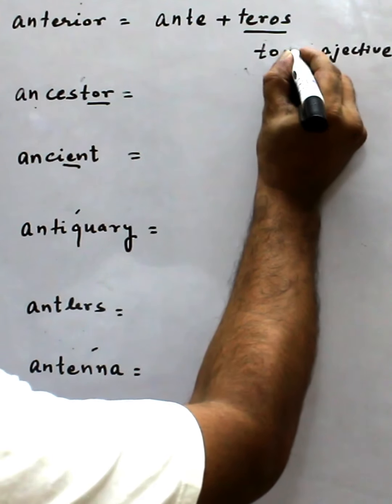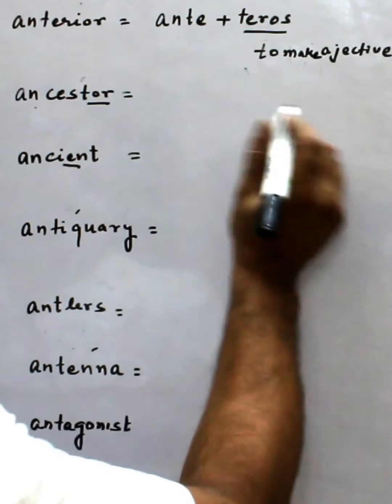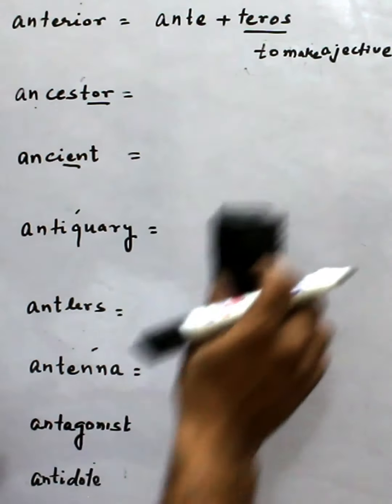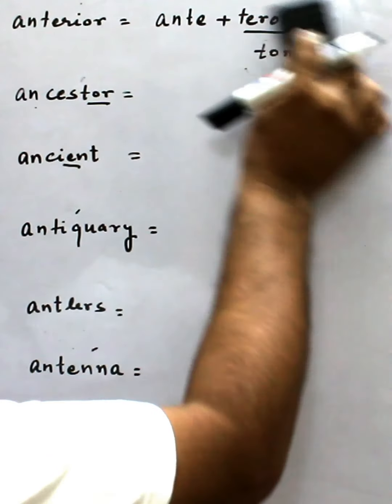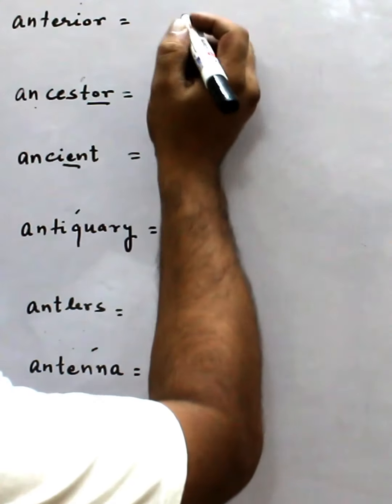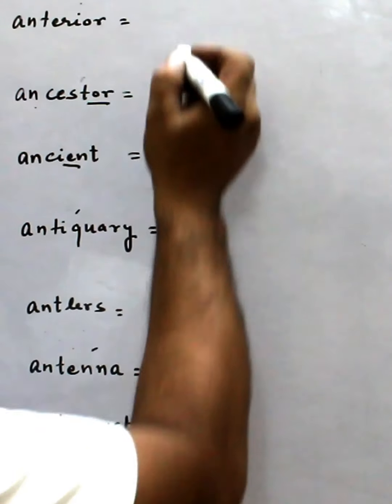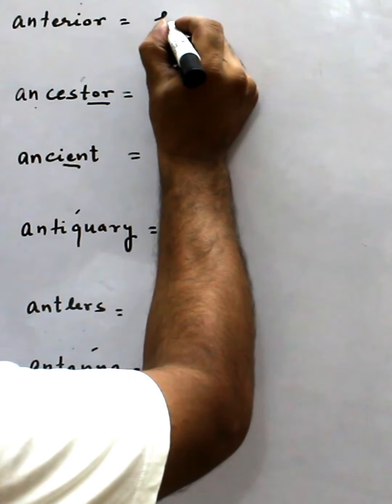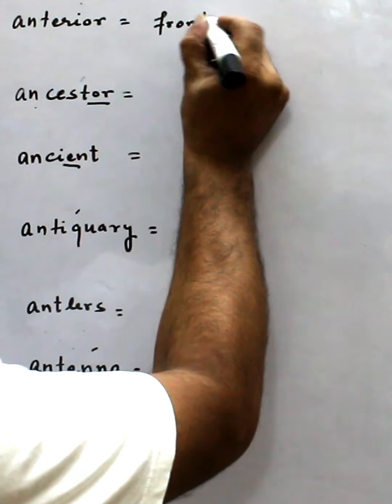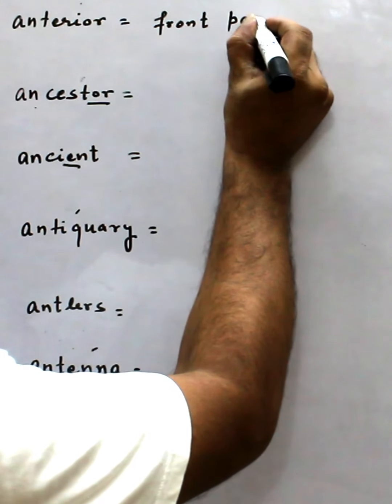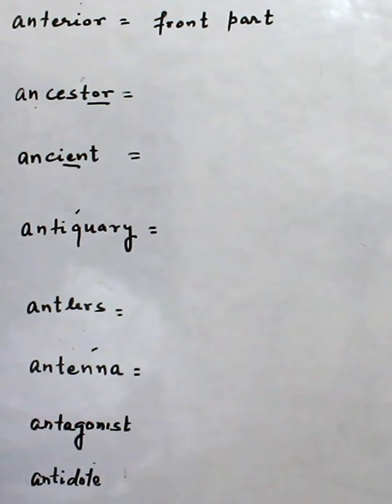So this is a suffix. So anterior means the front part, the front part of the building, like we use.